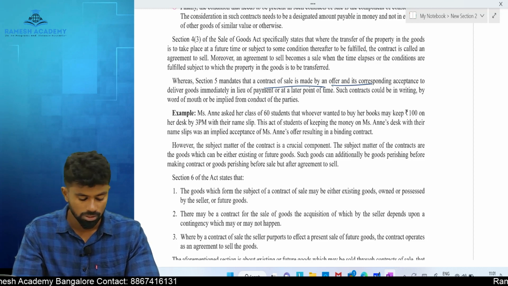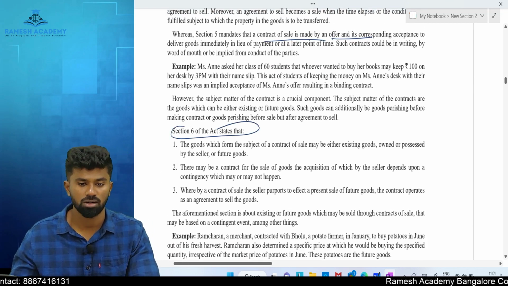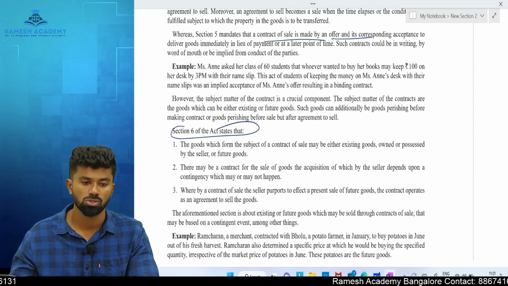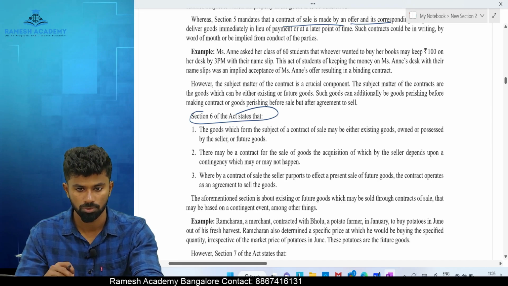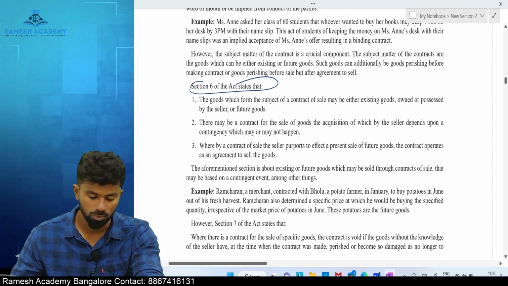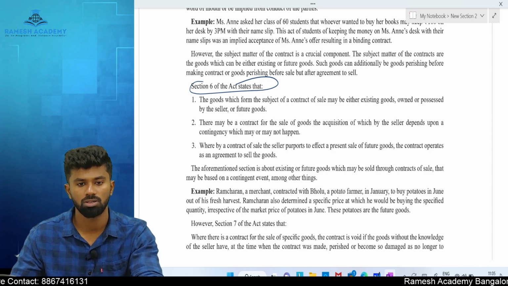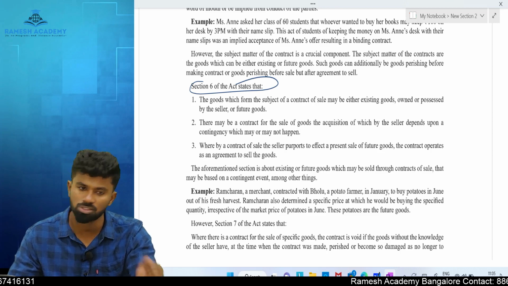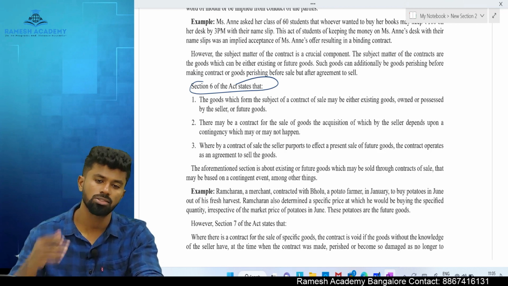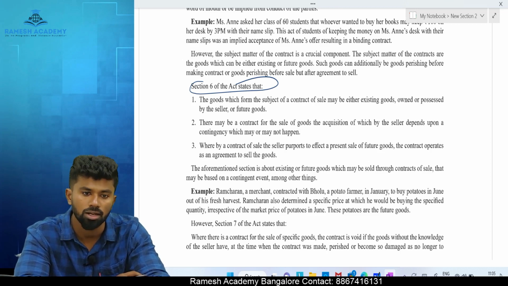Section number 6 and section number 7 deal with perishment of goods. Section number 6 of the Act provides the subject matter of a contract of sale. What is the purpose of the contract of sale? Obviously, to sell goods. And these goods can be existing goods, future goods, or contingent goods.